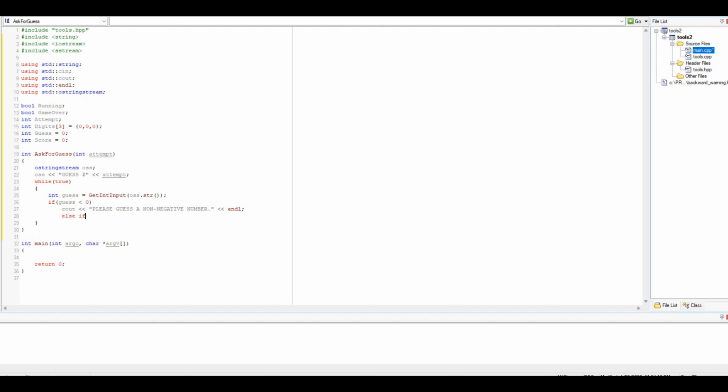Else if guess is less than 100 or guess is greater than 999, cout, please guess a number between 100 and 999. Otherwise, we are going to return guess. That's it. I think that's that function.